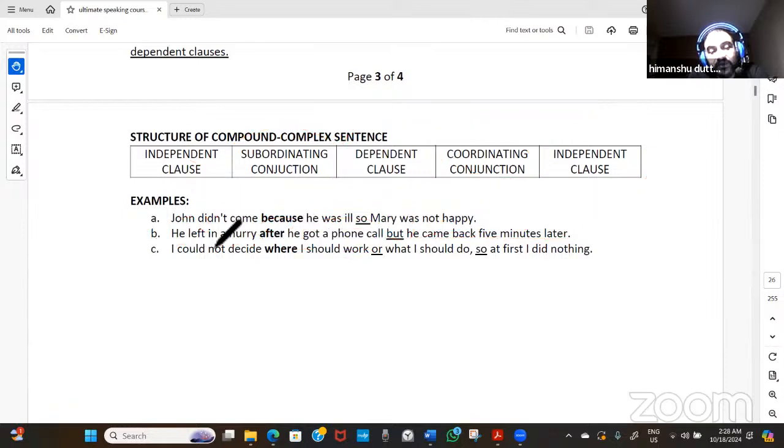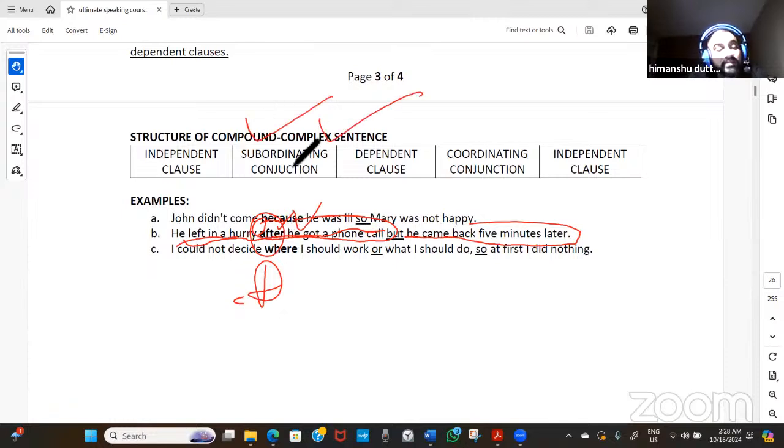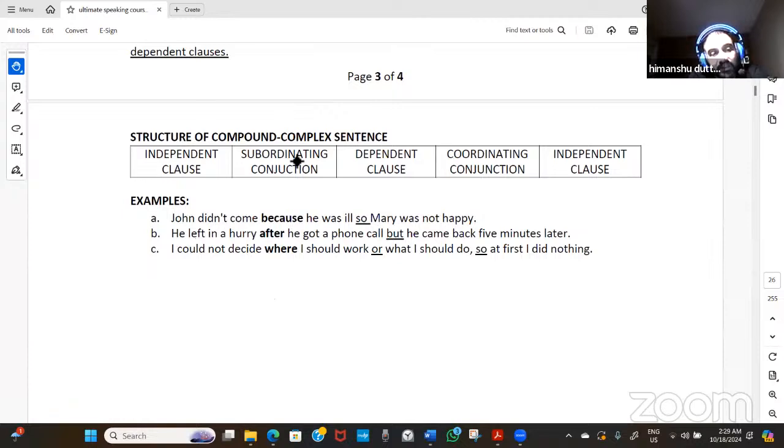So we say, "He left in a hurry after he got a phone call, but he came back 5 minutes later." "After he got a phone call" is the dependent clause. So if there is a dependent clause and two independent clauses joined with a coordinating conjunction, along with a subordinating conjunction like "after" here, then the sentence is a compound complex sentence.